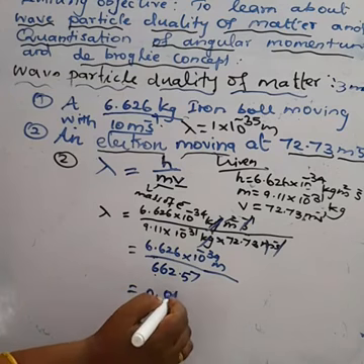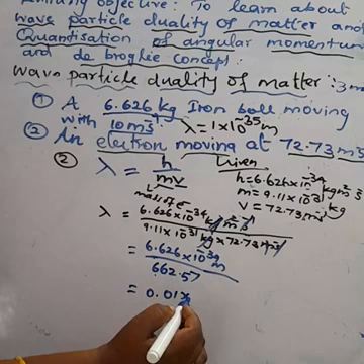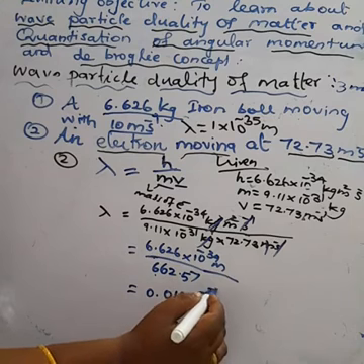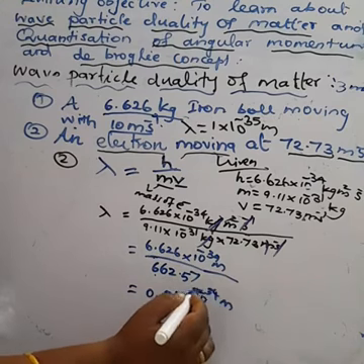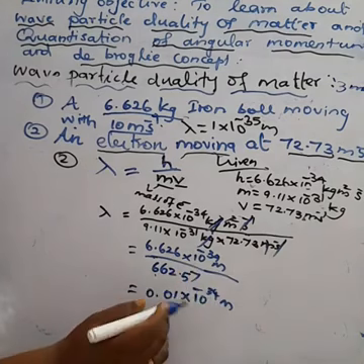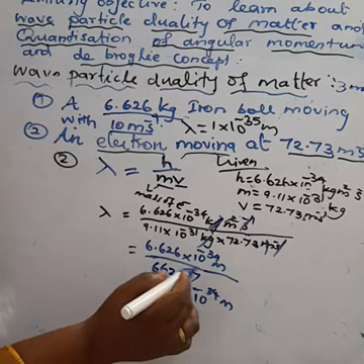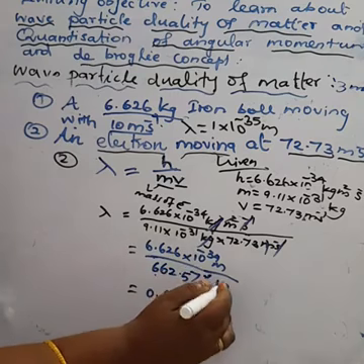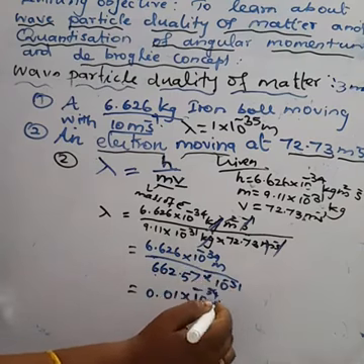This 10 power minus 31 goes to the numerator and becomes plus, so it will be 10 power plus 31.